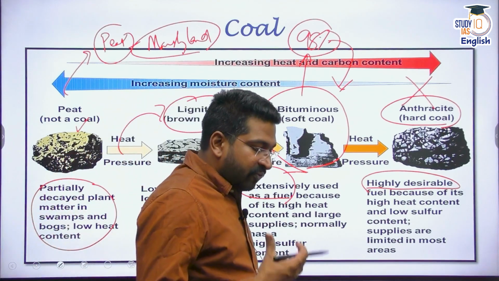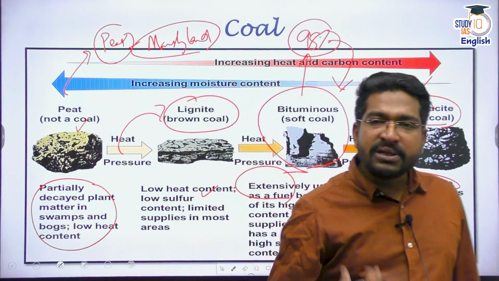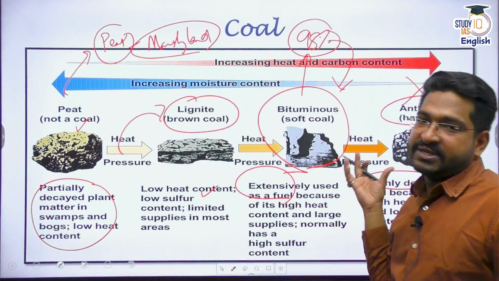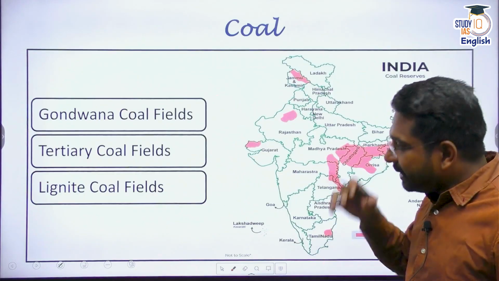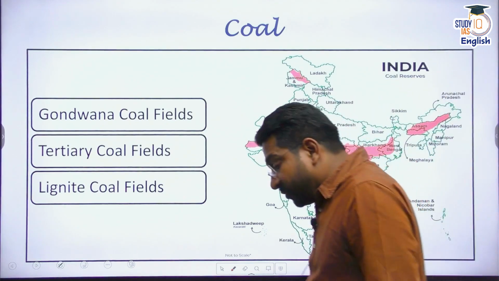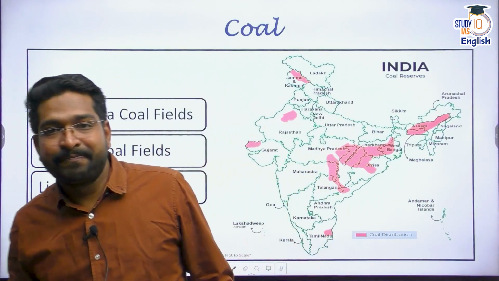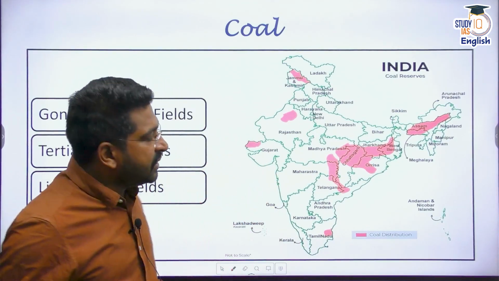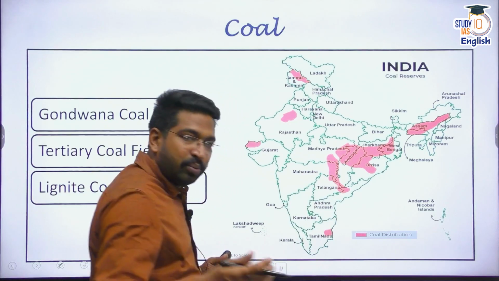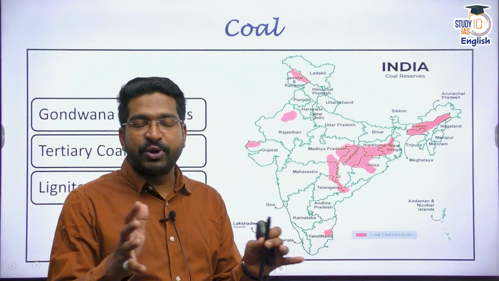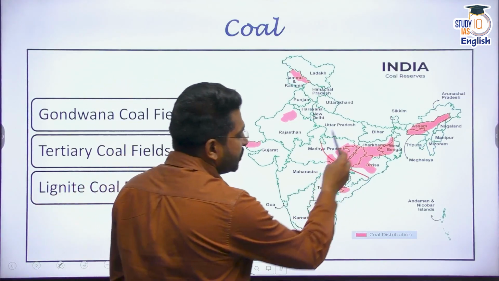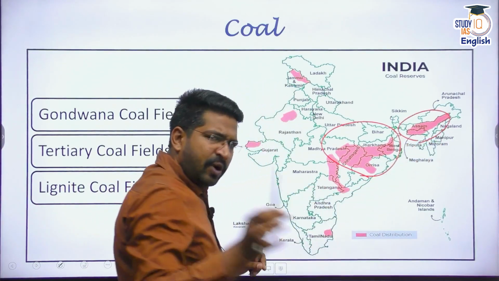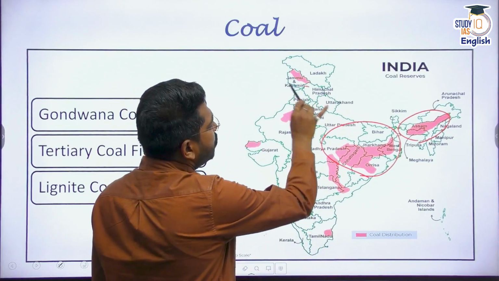So as I told you, the formation of coal takes millions of years and moves through this particular transition. And in India, when we talk about coal availability, we all know there are some coal centers. It's very important, although this is not given in NCERT, but I want you to know that coal mining is predominant in the Chota Nagpur Plateau region. We also find coal in Assam. We have found some amount of anthracite coal in Jammu and Kashmir here.